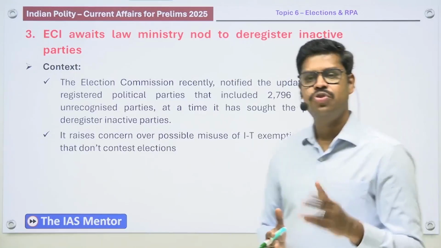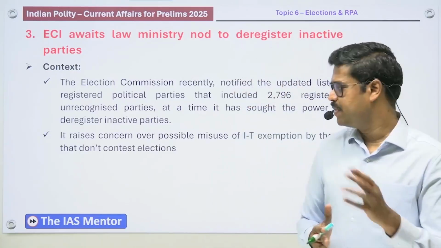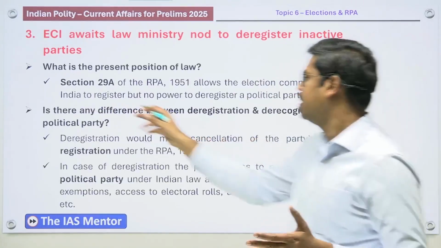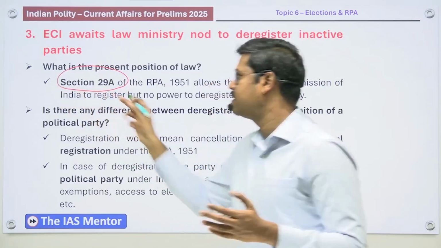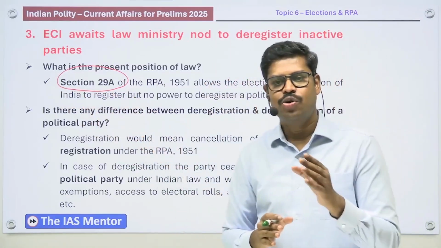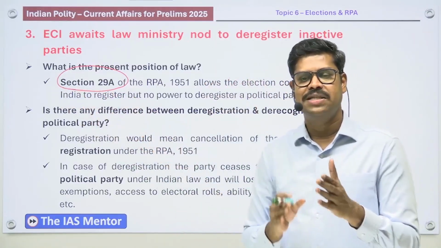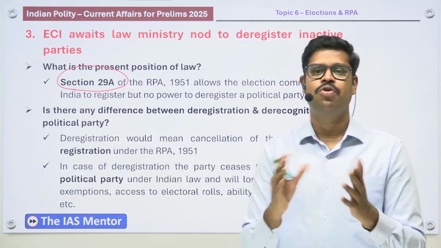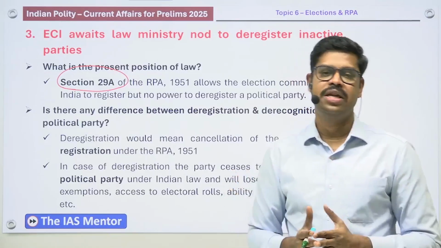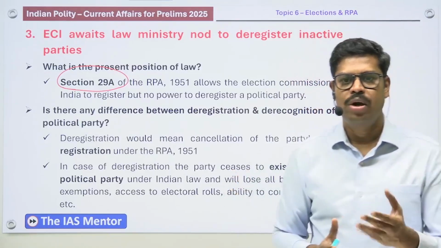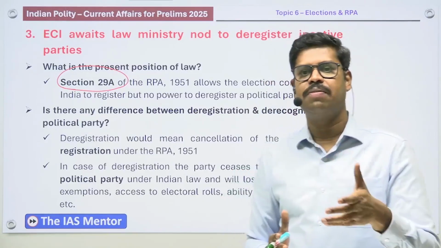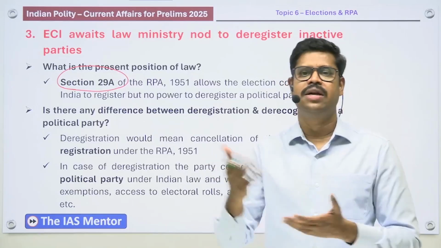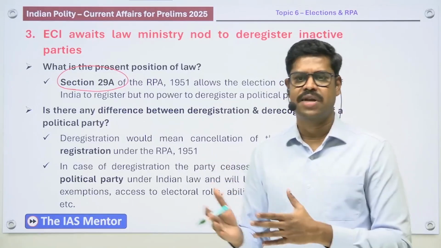But what is the position of the law in our country? There is a specific provision under the Representation of People Act 1951, and that is Section 29A of the Representation of People Act. Section 29A presently gives the Election Commission of India only the power to register political parties and not the power to deregister them. Once the Election Commission of India registers a political party, it will have all the benefits of a political party, as I already said, including the tax exemptions under the Income Tax Act.